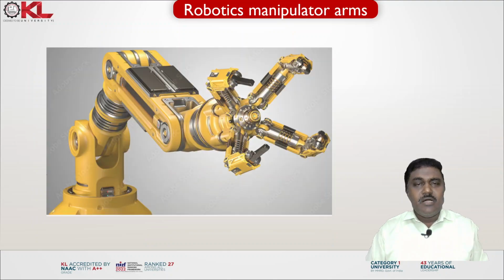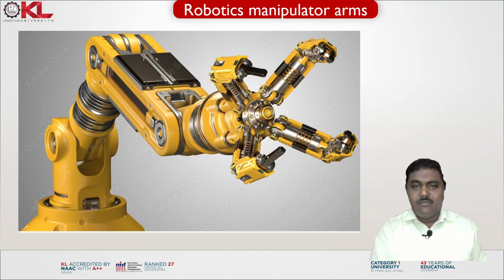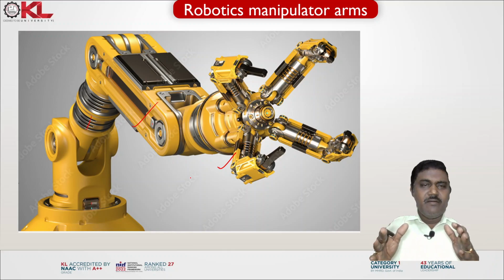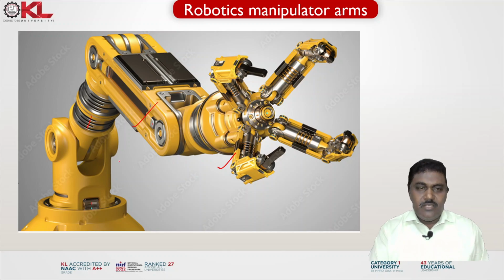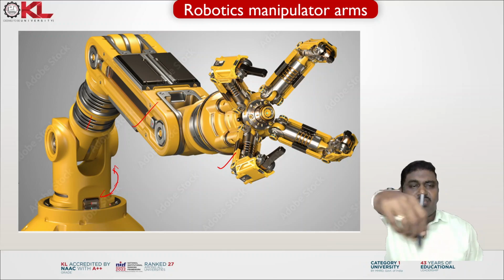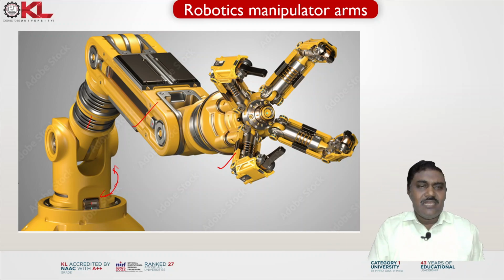Robotic manipulator arms. You can see the robotic manipulator arms. Now you can see this is the robotic end effector, and this is the arm that is mounted here. So now it's a robotic manipulator arm. It may be for different purposes. You can see that it's having complete rotation in 360 degrees about the vertical axis, rotating 360 degrees clockwise and anti-clockwise.